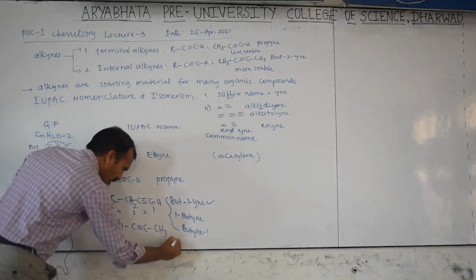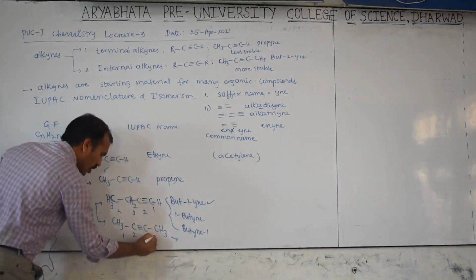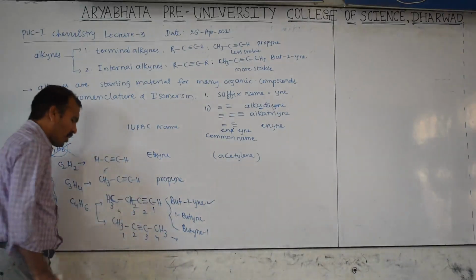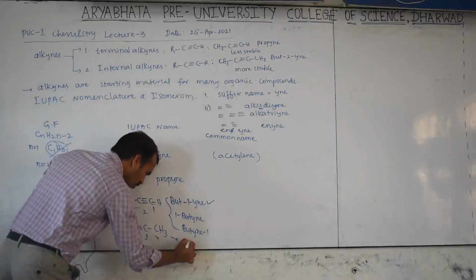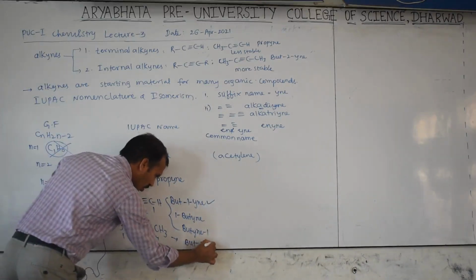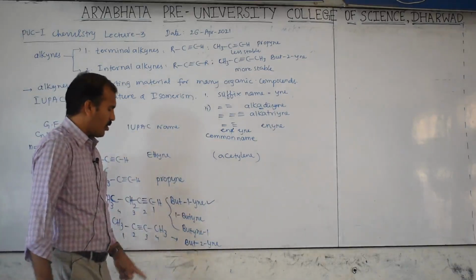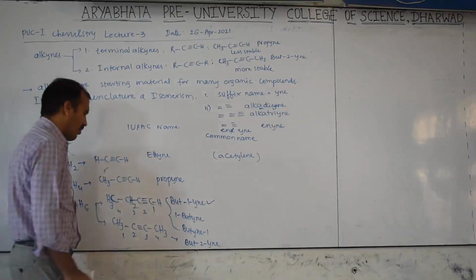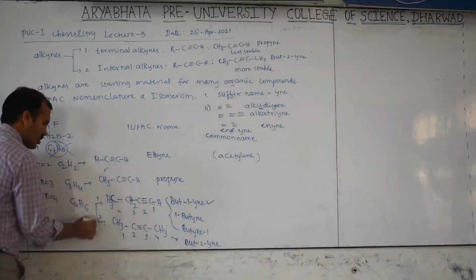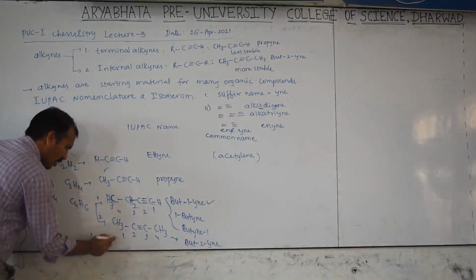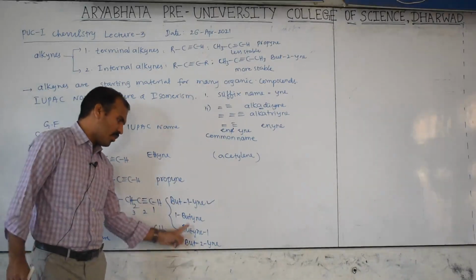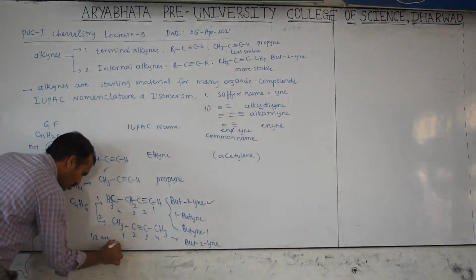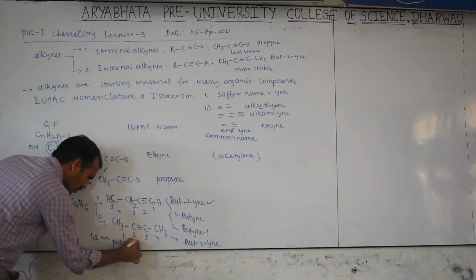Now its name I am writing here. 1, 2, 3, 4. Left to right also give, right to left also give. Numbering will be the same. Therefore, its name according to the new version is but-2-yne. Like this 2-butyne also you can write, butyne-2 also you can write, no problem. So these two are which isomers? This is 1 considered, this is 2 considered. 1-yne, 2-yne. Here the root word is the same, only the position of the triple bond changed. Therefore these two are which type of isomer? Positional isomers.